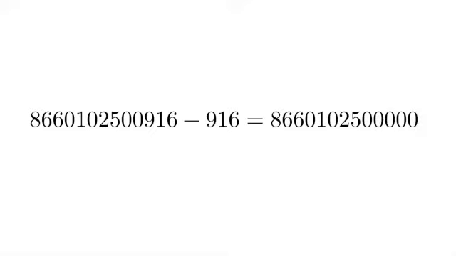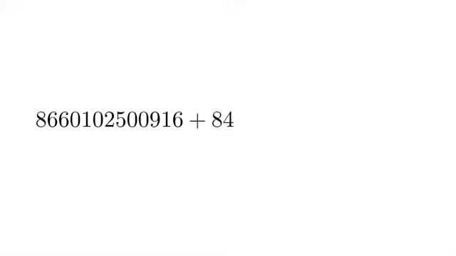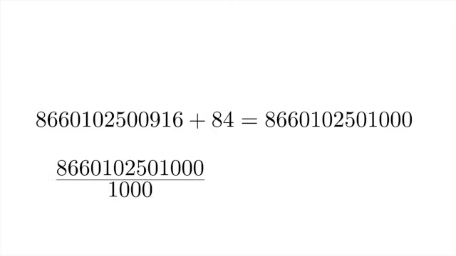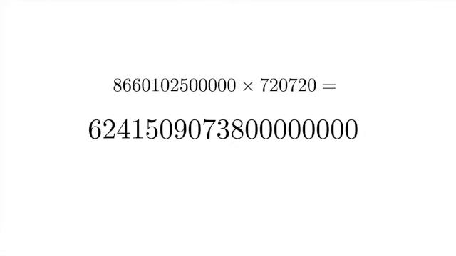If we subtract 916, we get a nice round number with 5 zeros at the end, without substantially deviating the value. Of course, we could also add 84 to deviate the number even less and still get 3 zeros, but after we divide by 1,000, we're left with 8,660,102,501, which is prime. So I'm going to stick with the 5 zeros number. After we multiply it by 720,720, we get 6,241,509,073,800,000,000. And this is my mega-fave number.